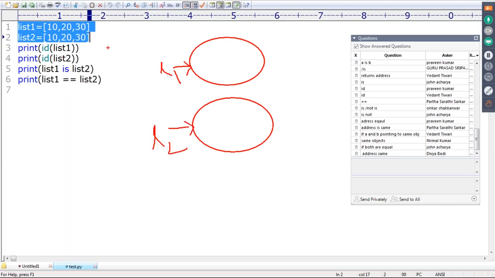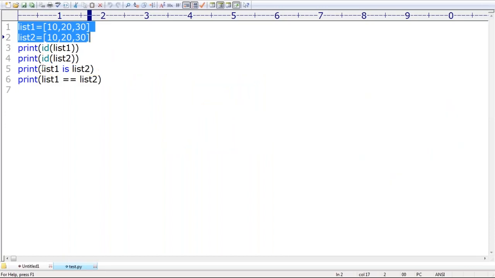Now I'm printing the ID of list1. What is the meaning of ID? We use ID to find the address of an object. Here also ID means address. The address of list1 and the address of list2 are always different because these are different objects. Once these are different objects, the is operator always returns false, because both are not pointing to the same object.